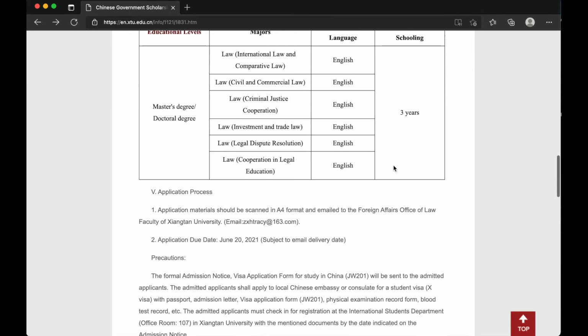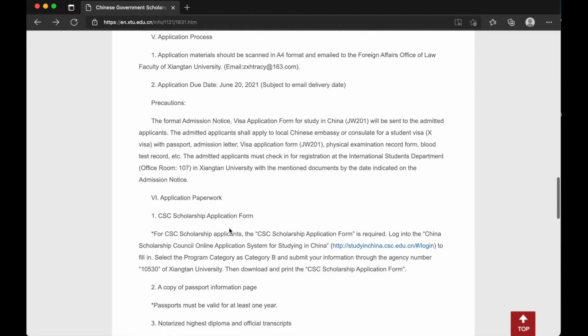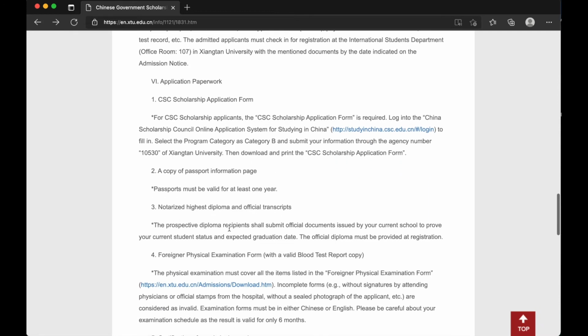So quickly, let's go through the application. Once you are done with the application, then you have to email it to the link attached. So quickly, let's run through the process. How to apply? We are supposed to go to the Study in China CSC portal, and then we upload the documents that are needed. So let us go straight in.